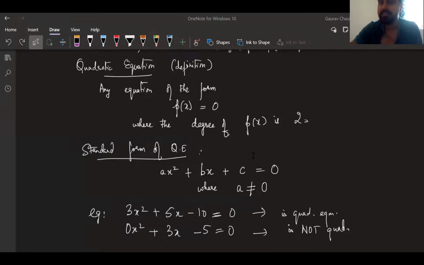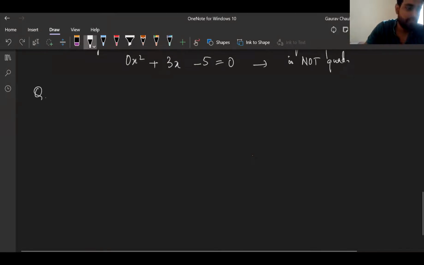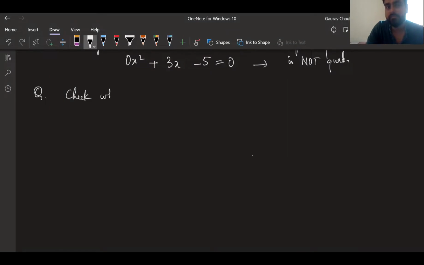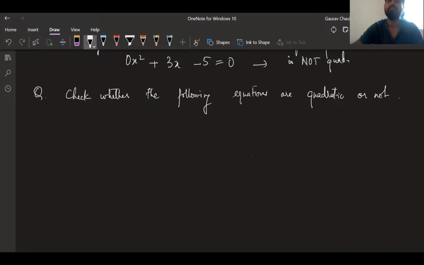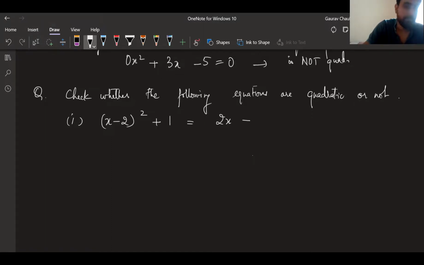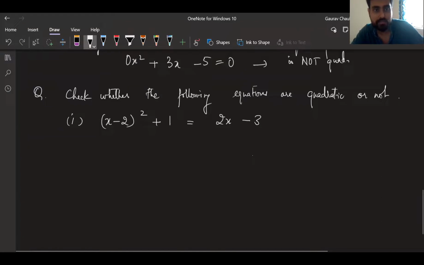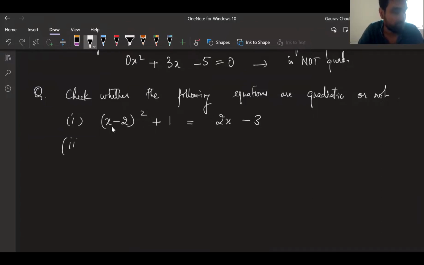Moving on. Now there's one simple thing I'll do. Simple question. Check whether, this is our objective for today, check whether the following equations are quadratic or not. This is the question. The first question is x minus 2 whole square plus 1 is equal to 2x minus 3. Remember, for checking, what is the first step you need to do? Can anyone quick, Dinesh, can you tell us what is the first step you need to do?